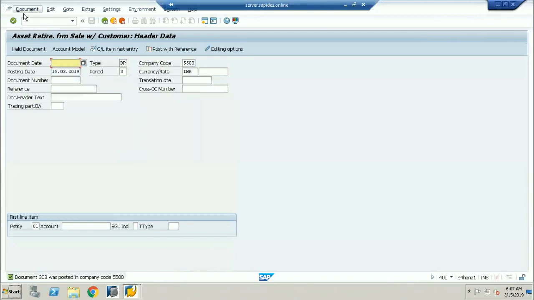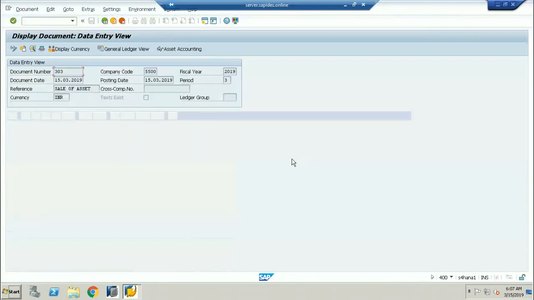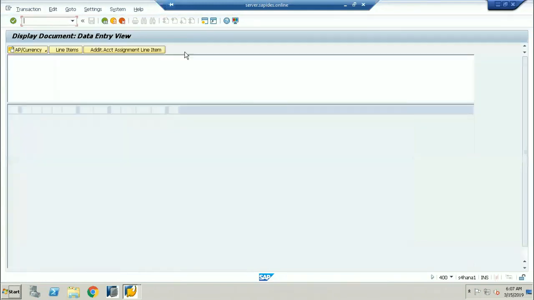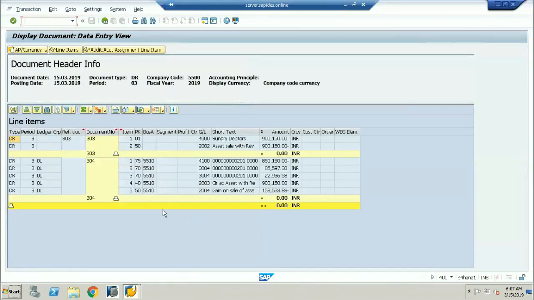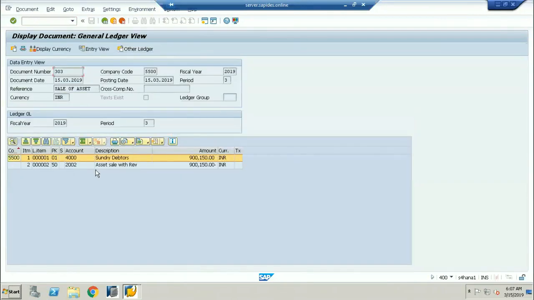Now if I go from the document and display, there is an option called display. If I click on the display, you can see the complete asset retirement here. And if I want to see the asset accounting entry, this is exactly the asset accounting entry which I explained to you just now. And this is the general ledger. If you want to view the general ledger, sundry debtors and the asset revenue with revenue, this is the general ledger account you are going to be seeing. So this is the complete posting now.